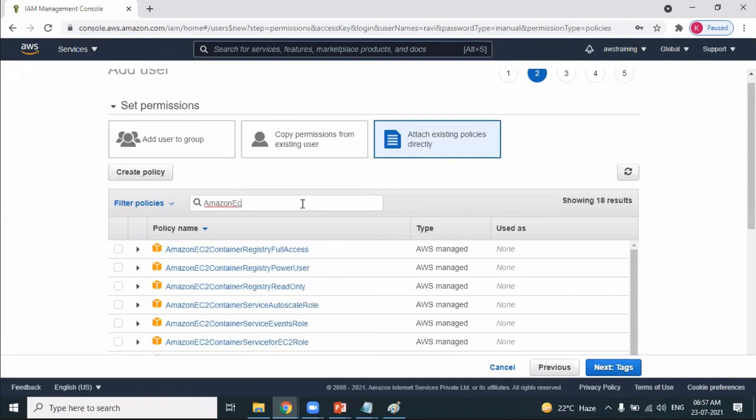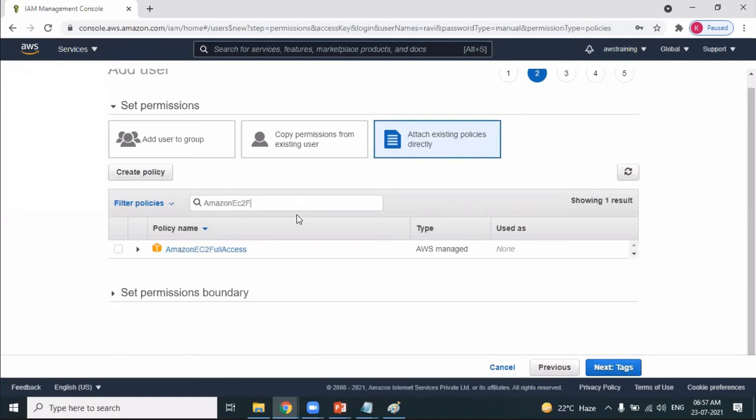Amazon EC2, we have a full access. This is the policy. These are predefined policies. Amazon EC2 full access is the policy which I am providing.